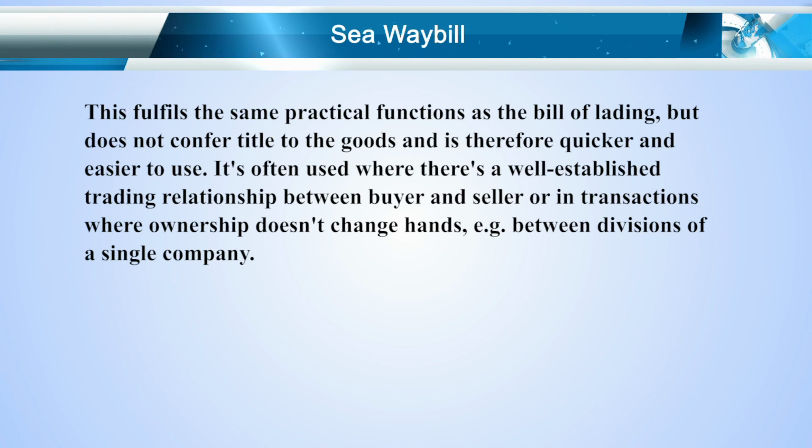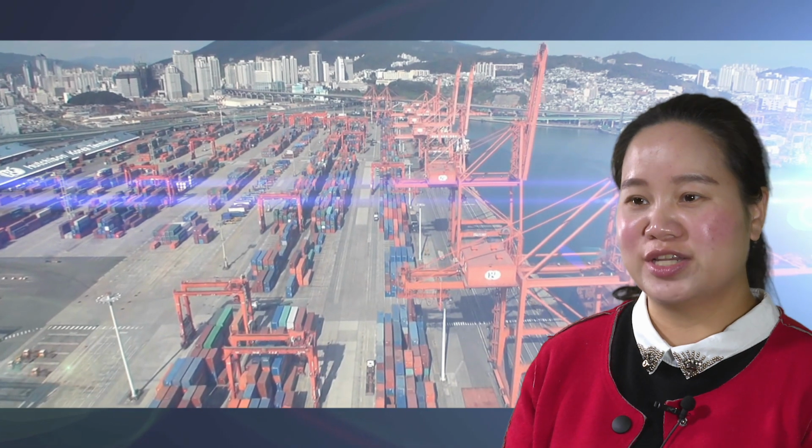This fulfills the same practical functions as the bill of lading, but does not confer title to the goods and is therefore quicker and easier to use. It's often used where there is a well-established trading relationship between buyer and seller, or in transactions where ownership doesn't change hands, for example, between divisions of a single company. A Sea Waybill is shown in the following sample.